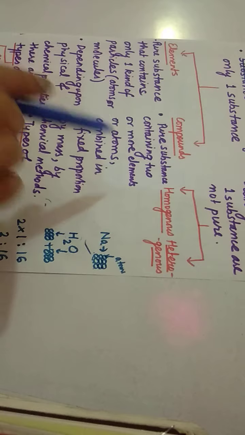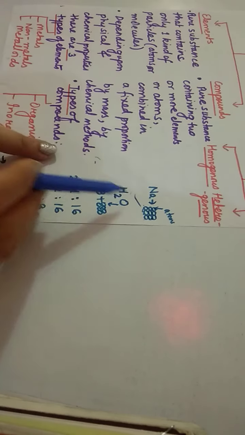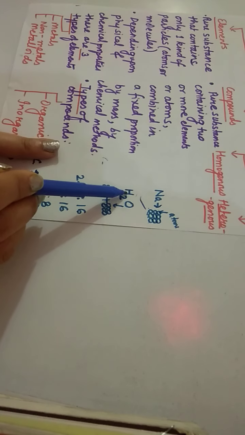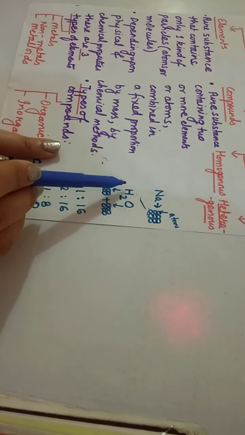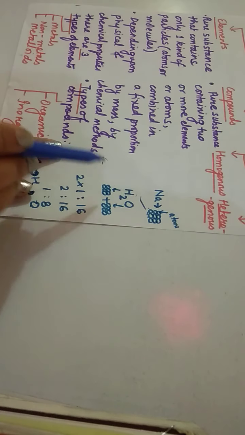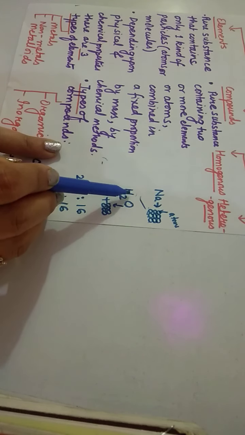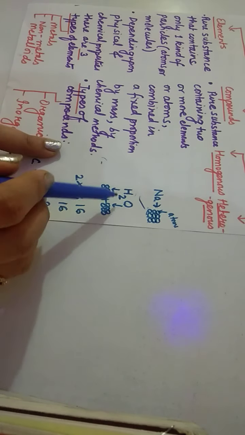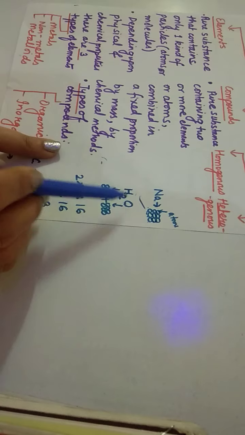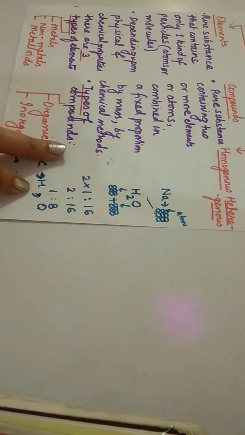Now we come to compounds. Compounds are those pure substances which are made up of two or more elements. Here, water is a compound. It is made up of two elements. These two elements are combined in a fixed ratio by mass.